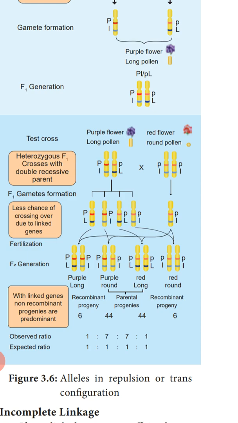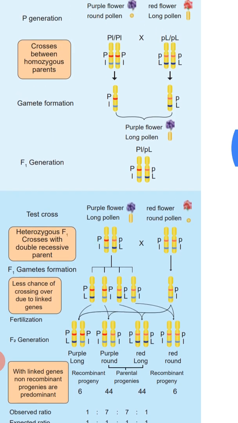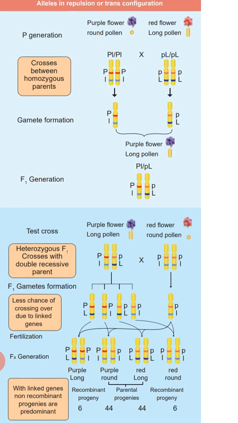So here again, four types of gametes we are getting from the heterozygous purple flower and long pollen, and from the red flower we are getting only one type of gamete. So in the F2 generation again we are getting four types of plants: purple long, purple round, red long and red round. So here you have to remember the parental type is purple round.